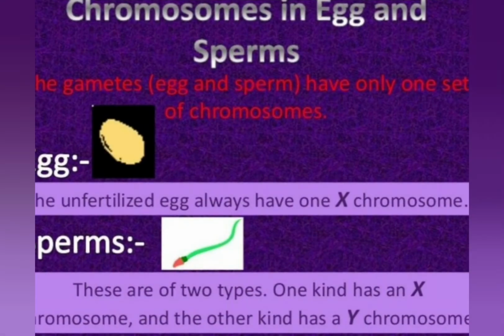Chromosomes in egg and sperms. The gametes, egg and sperms, have only one set of chromosomes. The unfertilized egg always has one X chromosome, and sperms are of two types. One kind has an X chromosome and the other kind has a Y chromosome.